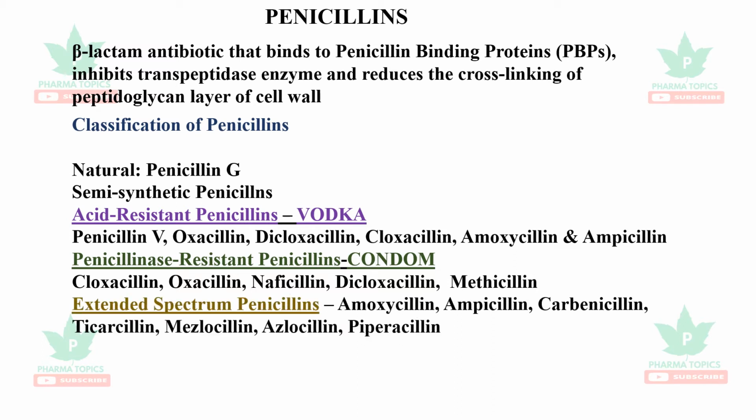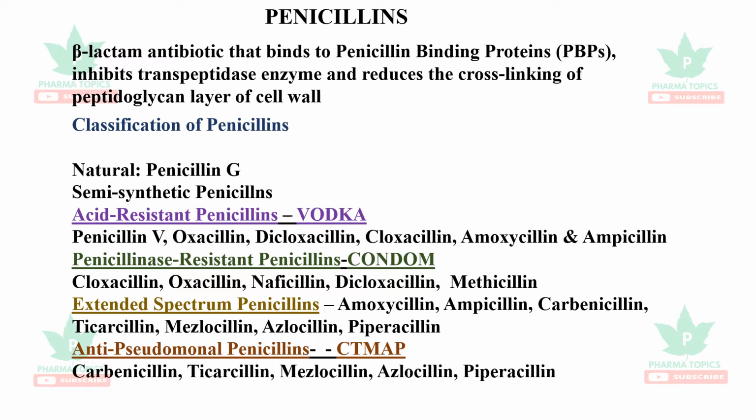And extended spectrum penicillins, they are active against gram negative organisms too. Amoxicillin, ampicillin, carbenicillin, ticarcillin, mezlocillin, azlocillin, and piperacillin. And anti-pseudomonal penicillins, which can be given in hospital-acquired infections. You remember the code word CT-MAP: carbenicillin, ticarcillin, mezlocillin, azlocillin, and piperacillin.